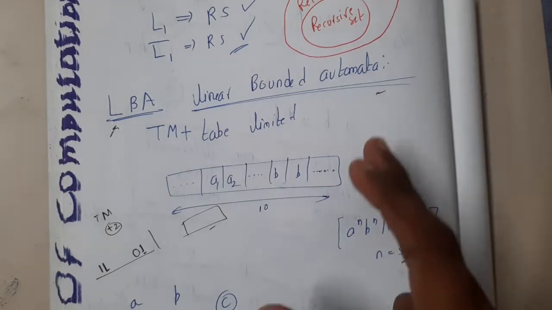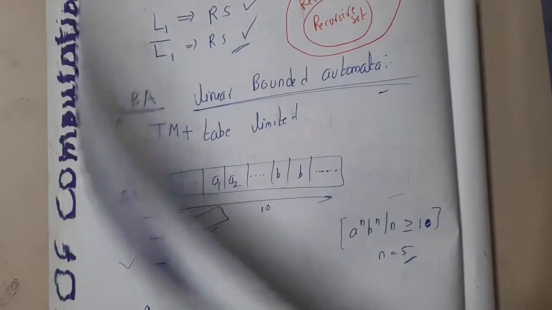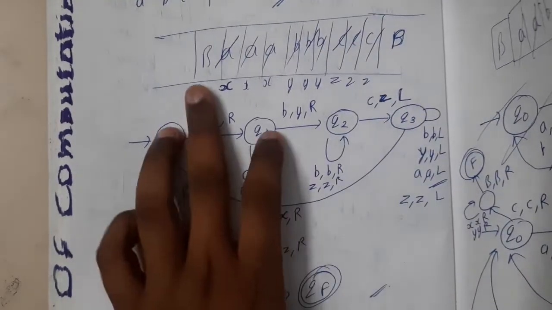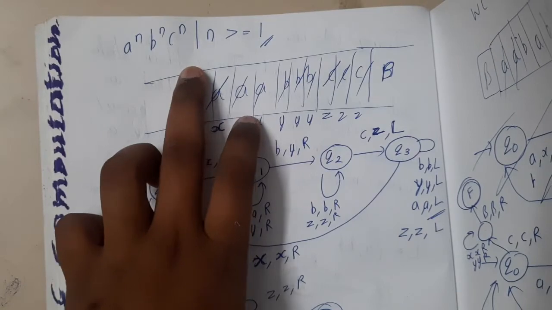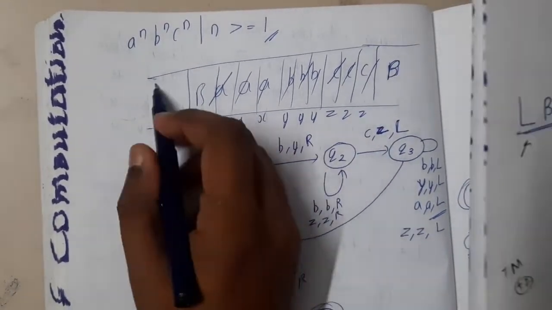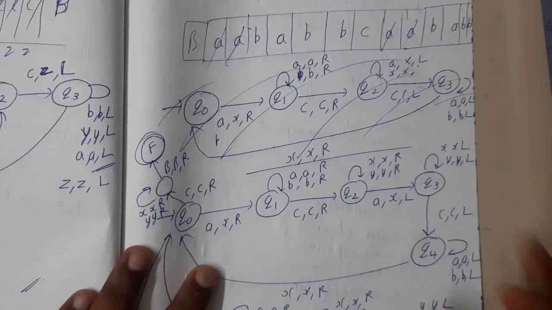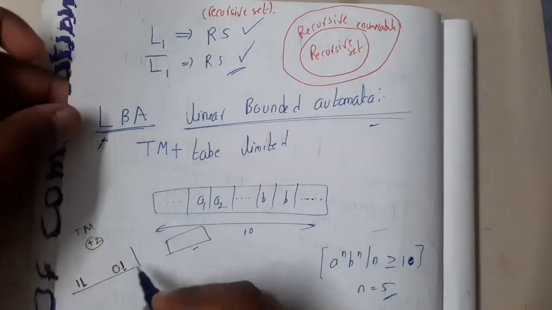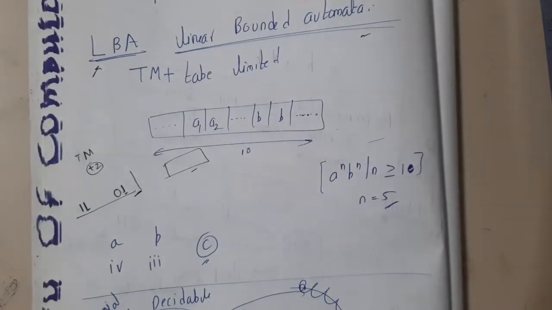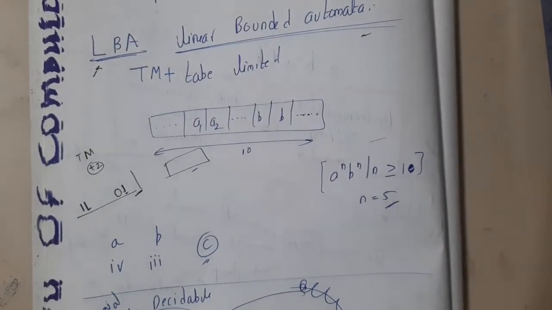In simple words, whichever thing we can execute with the help of a Turing machine in limited space can be done by LBA. The example we took, a power n, b power n, c power n, I used this space only, and I did not need any extra space to execute it, so it can also be performed using LBA. Similarly, WCW can also be executed using LBA. But whenever we want to add two numbers, those types of things are not possible using LBA. Now I hope everyone got a clear idea with respect to LBA as well as halting.